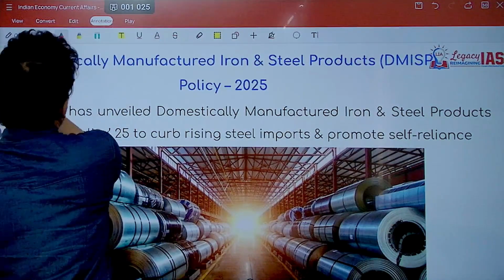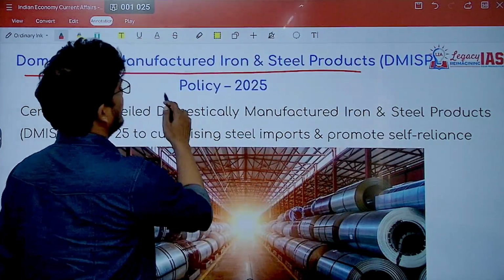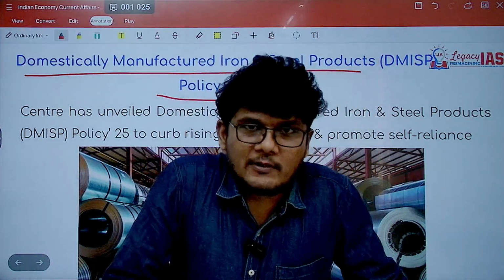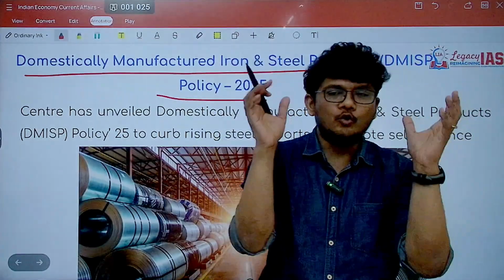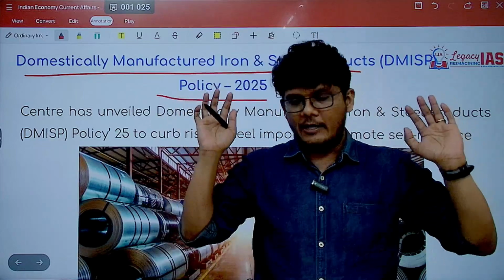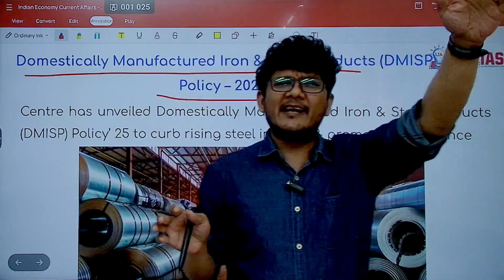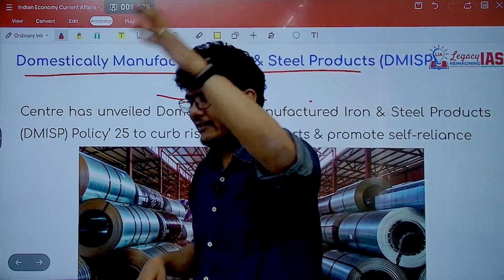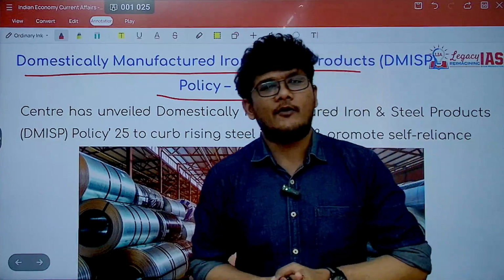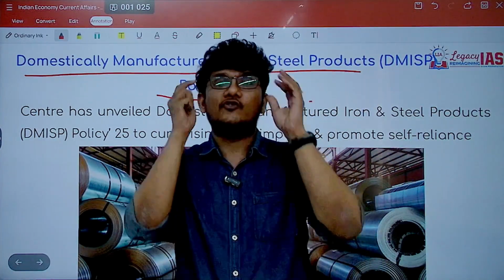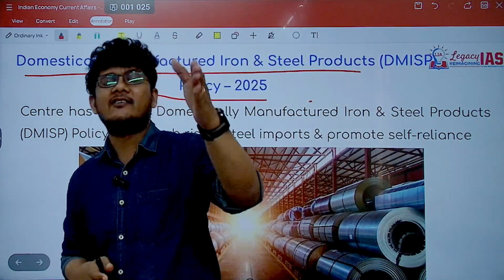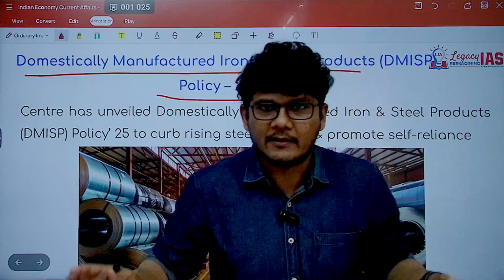Let's move ahead with the Domestically Manufactured Iron and Steel Products, that is DMISP policy of 2025. So why this policy? India needs a huge amount of infrastructure development. It needs over $10 trillion for infrastructure. Seven-eight years back, we were estimating $10 trillion in the next 10 years. Now we need around $10 trillion in the next 6-7 years itself. A lot of it is going to be steel structures. In fact, even in RCC, that is reinforced concrete structures, you need steel. So steel is required like anything.